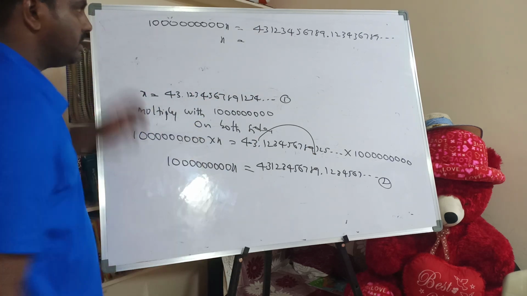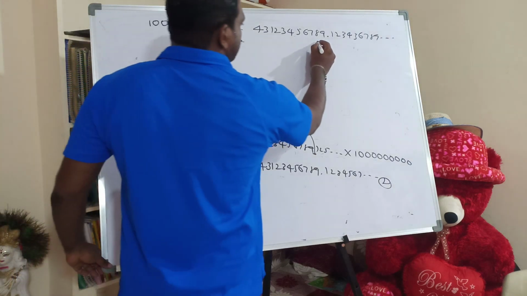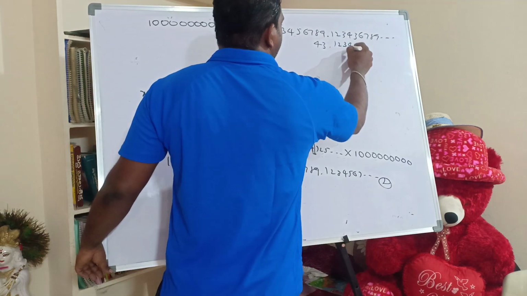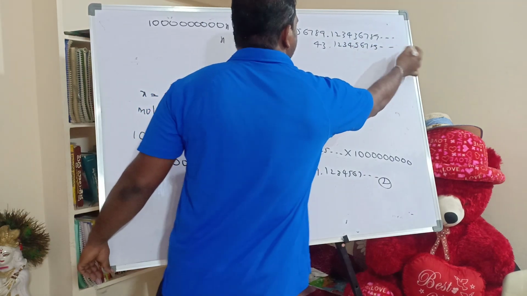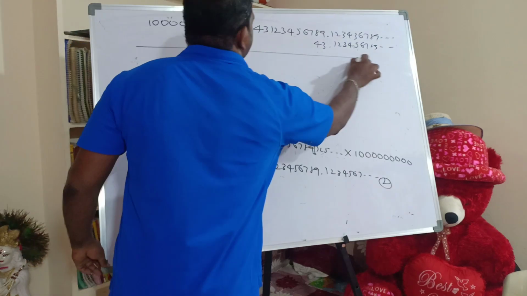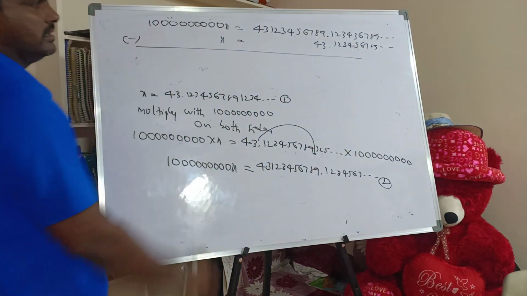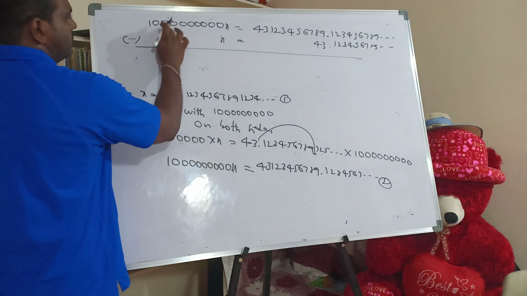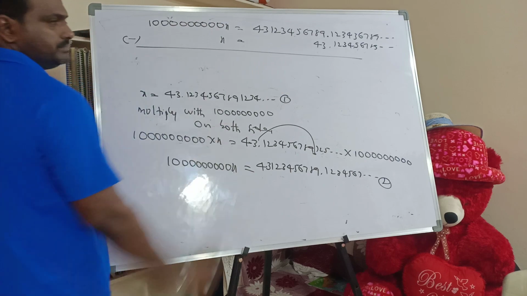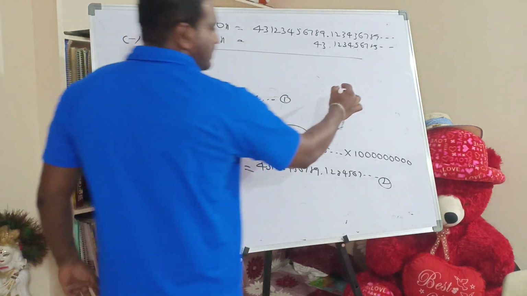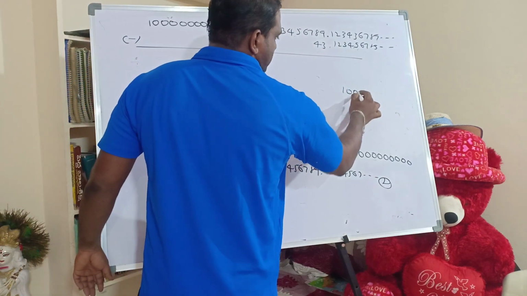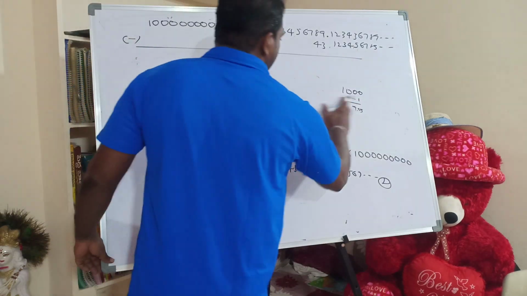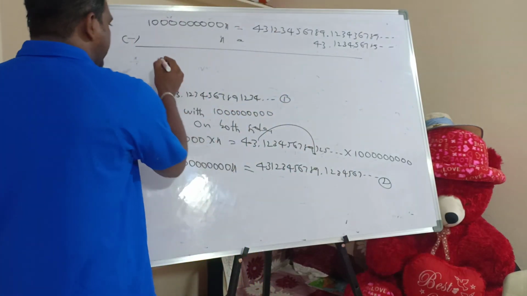So 4.3 means, where the units and tens, here I should take the units and tens, point 123456789 and so on. Now what I have to do is subtract it. Now what happens, this I will get 123456789. Three zeros minus 1 means I will get 999. So here also I will get a total of 9 nines.